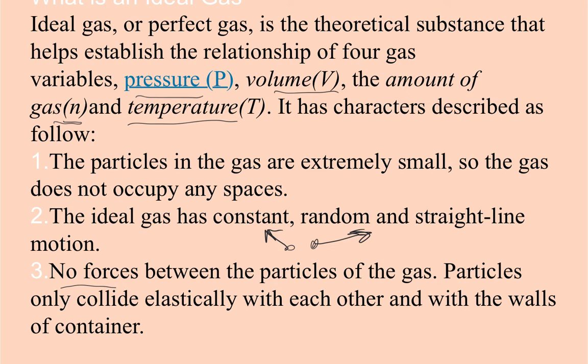So there are no forces in between the particles of the gas. There's nothing interacting between the different particles of gas. And the particles are only going to collide, elastically, with each other and with the walls of the container. So, in other words, an ideal gas, in theory, doesn't have a lot of other things affecting its ability to be a gas.